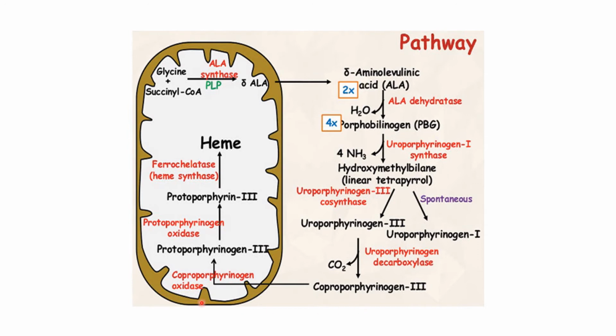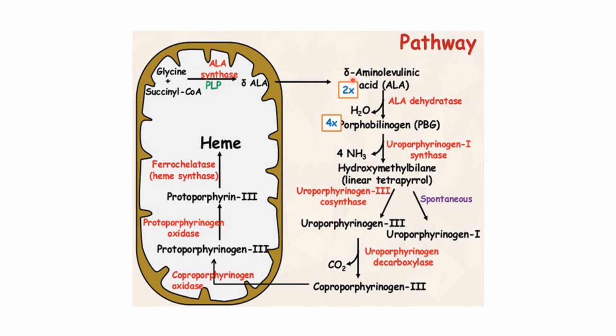And this is the pathway. First delta aminolevulinic acid is formed, then porphobilinogen, then hydroxymethylbilane, then uroporphyrinogen 3, coproporphyrinogen 3, protoporphyrinogen 3, protoporphyrin, heme. You can remember these intermediates by using the code: Amino acids placed in hot urine cup produces poor heme.